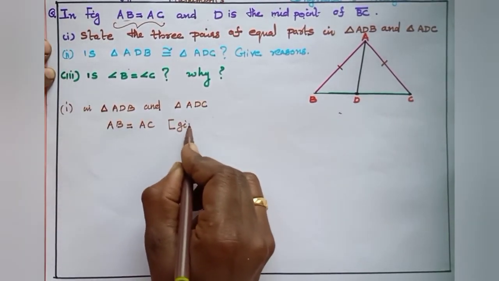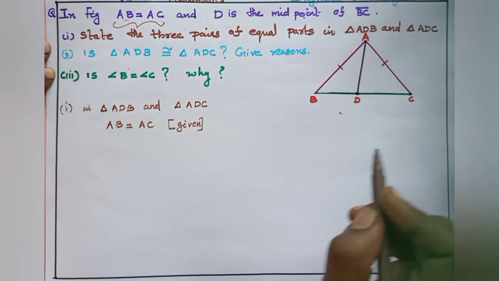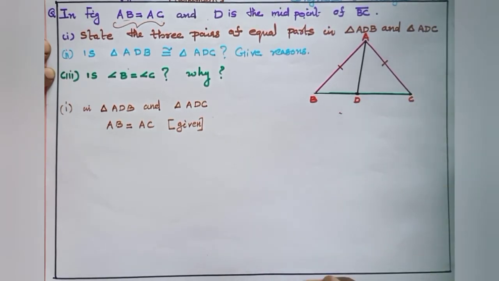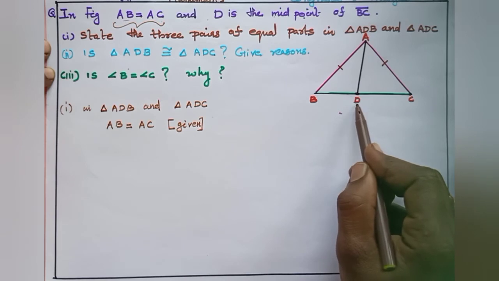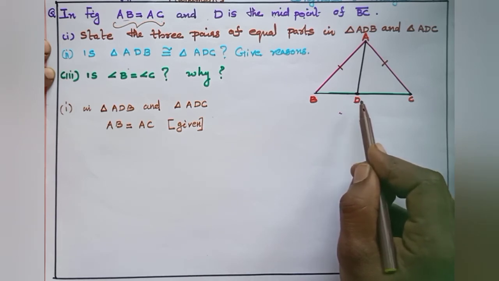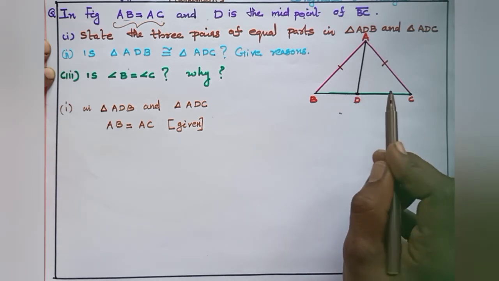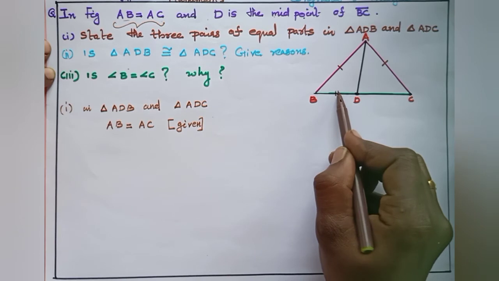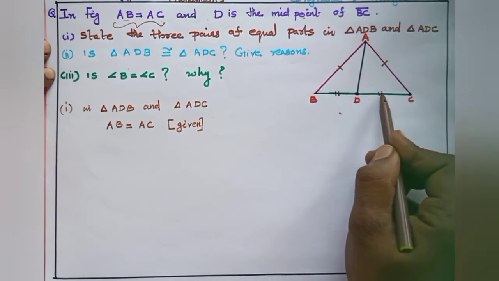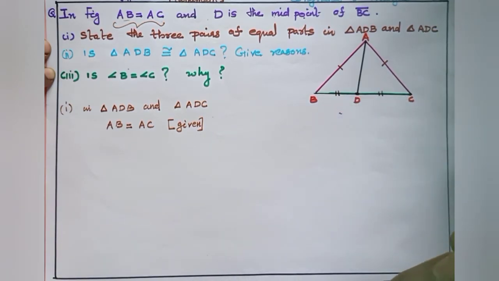Then the second equal pair: D is the midpoint, that means the midpoint divides the side into two equal parts, so BD is the same as DC.